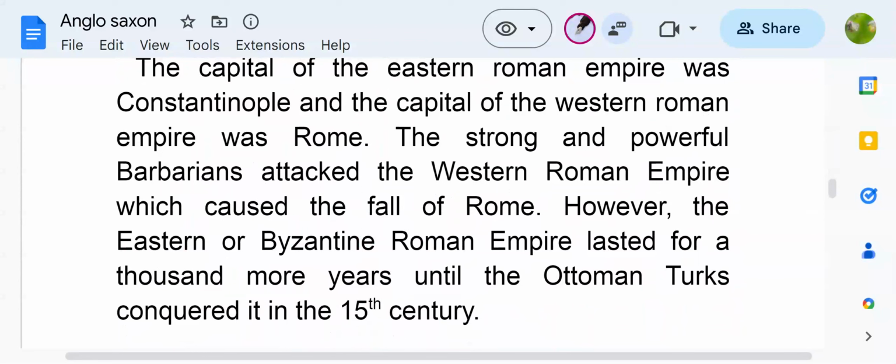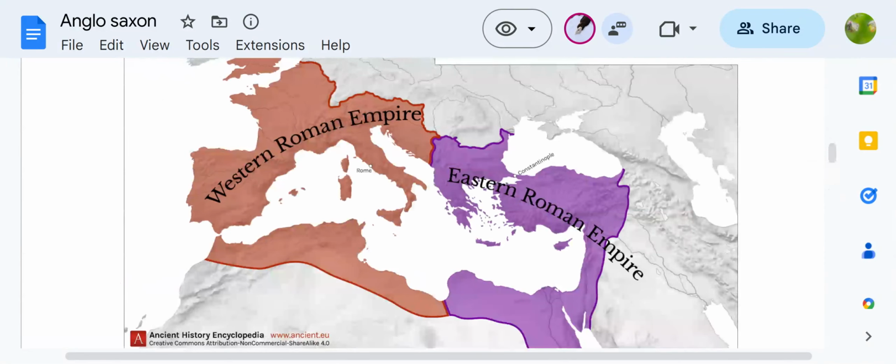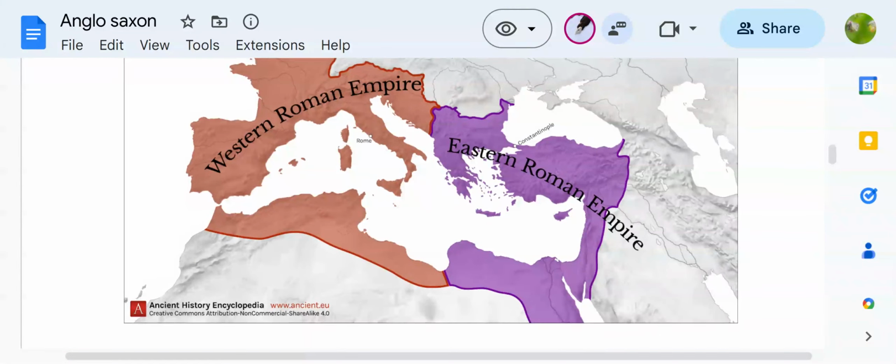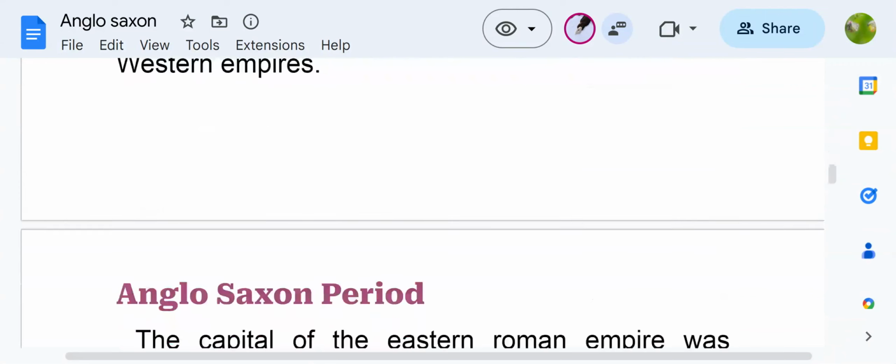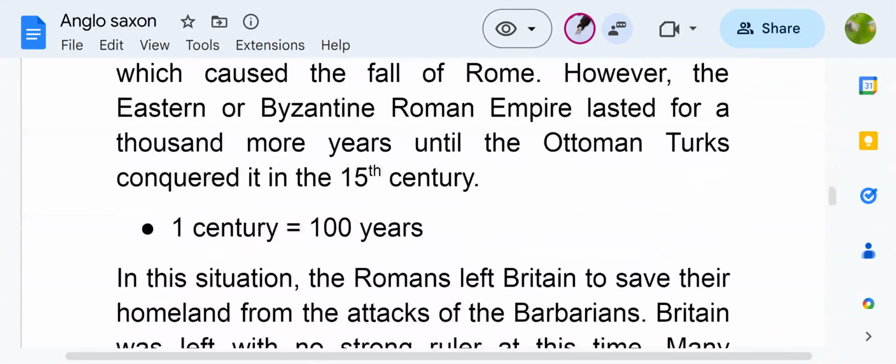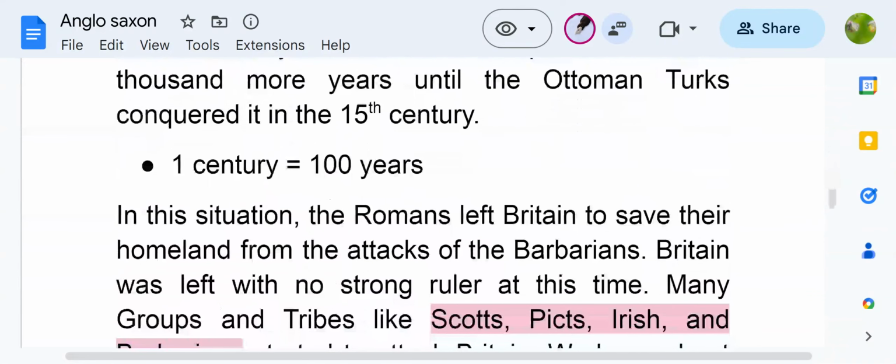However, the Eastern or Byzantine Roman Empire lasted for 1,000 more years until the Ottoman Turks conquered it in the 15th century. It is like a note I added here, because the Eastern Roman Empire was unharmed. There was no problem with it, and it survived 1,000 more years. 1,000 more years means 10 centuries more. 1 century means 100 years, so 10 centuries mean 100 into 10, that is 1,000 years.